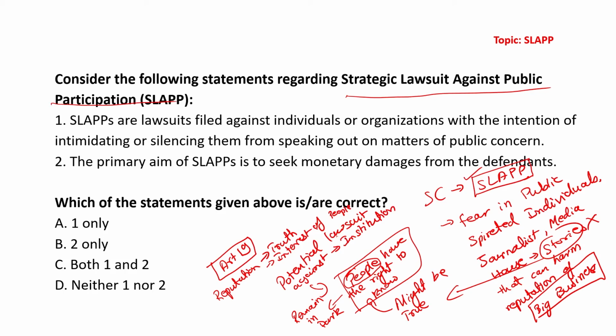If that business has an answer to it, a clarification can be given. But what SLAPP amounts to is a legal way of blackmail.